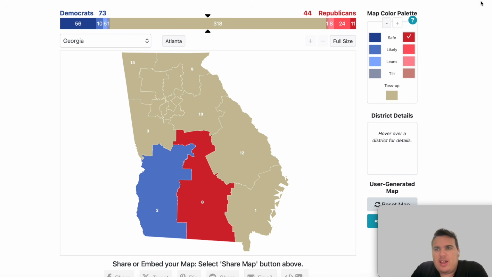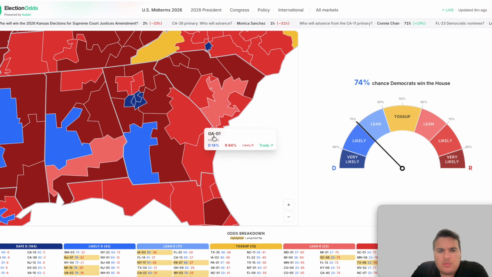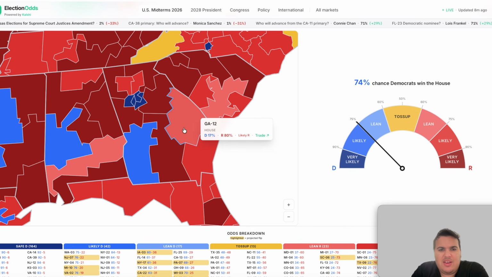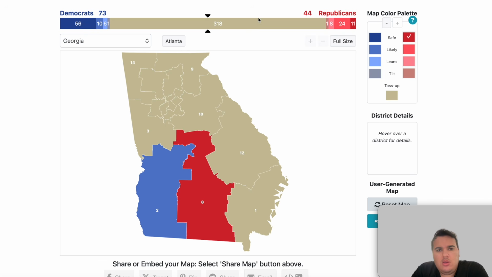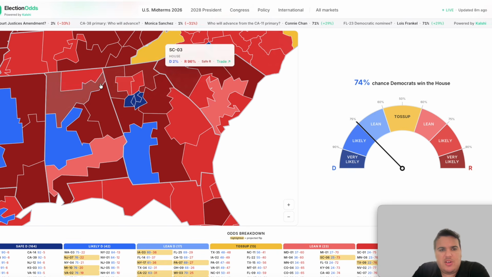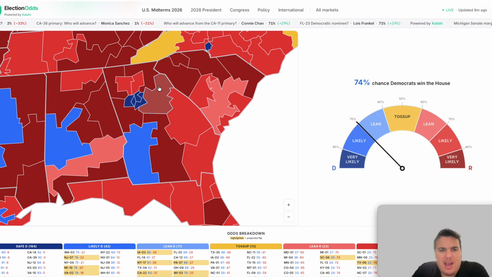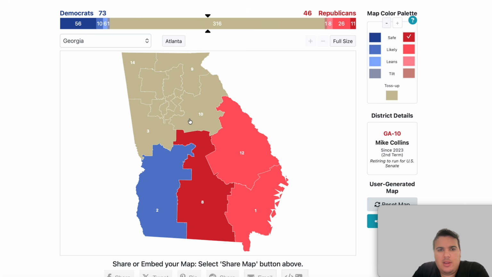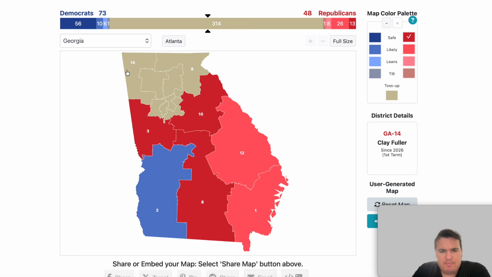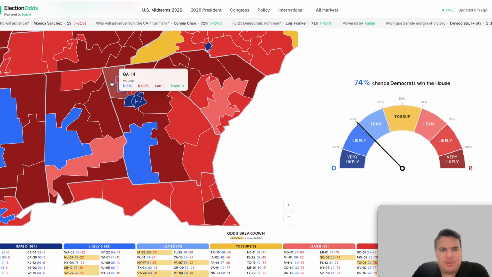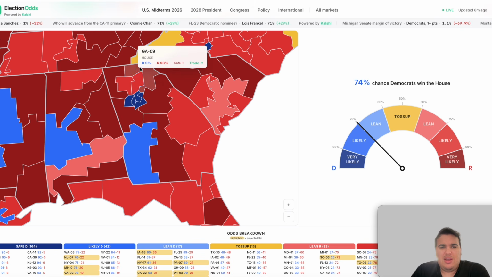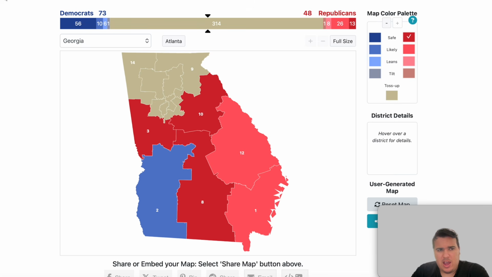I do believe we have likely Republican seats now in the 1st district and in the 12th district as well. So we can draw these two places here. The 3rd district is listed as solid Republican, as is the 10th district as well. So we can add these to the map here. The 14th and the 9th, I do believe, are also reliably red. The 14th is red, and the 9th is safe red as well.